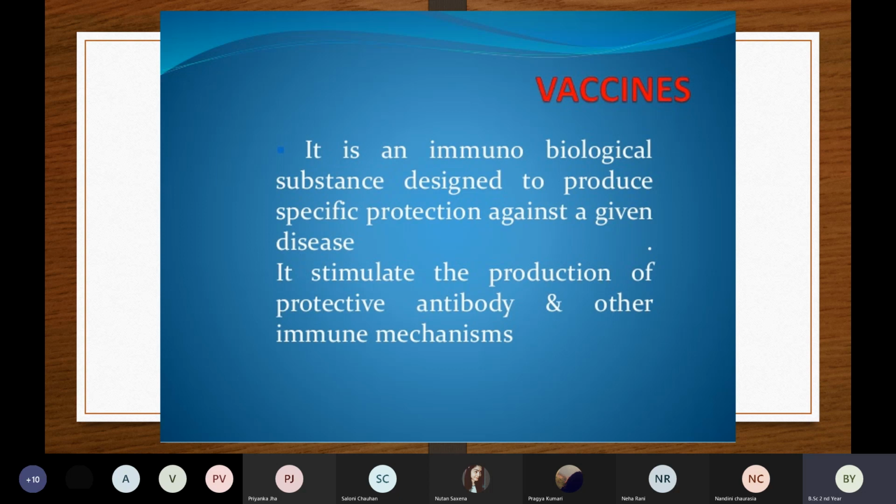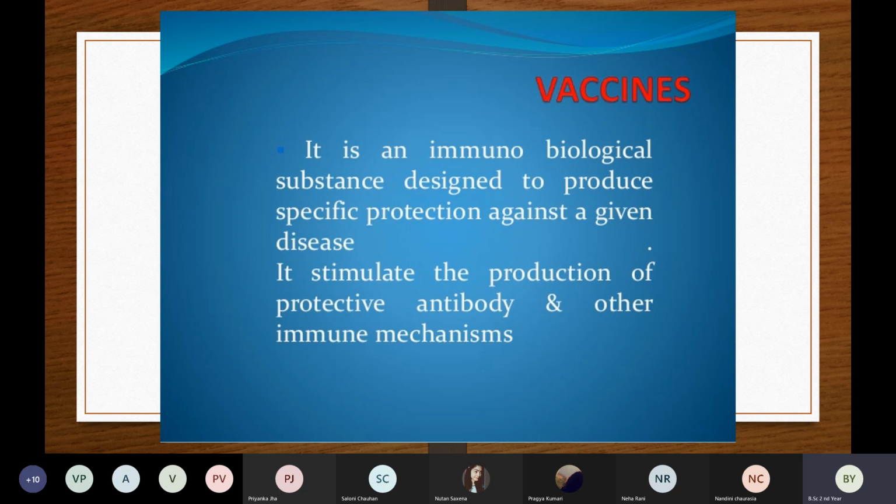Now coming to the vaccines. You know that now because of COVID-19, we have many vaccines. Many countries are producing many vaccines. In India we have Covishield, we have Covaxin. And in the Western countries, they have Pfizer, they have Moderna, they have Sputnik. So there are so many vaccines being manufactured, and they're being distributed all over the world. These vaccines are very important. Why? Because through these vaccines, there will be more antibodies and the immune system of the patient will be better.